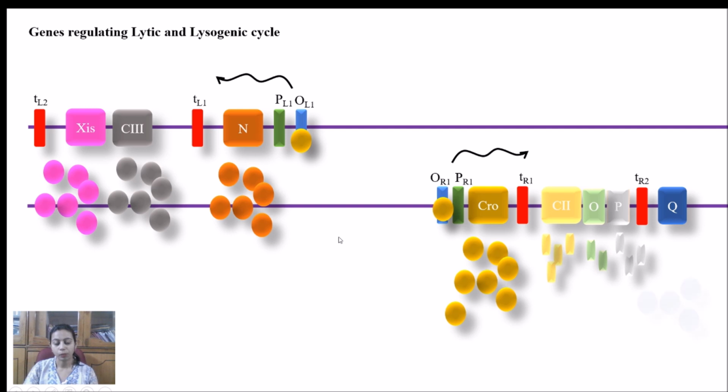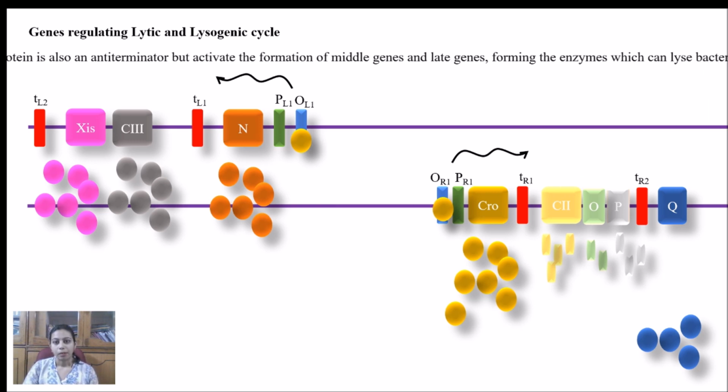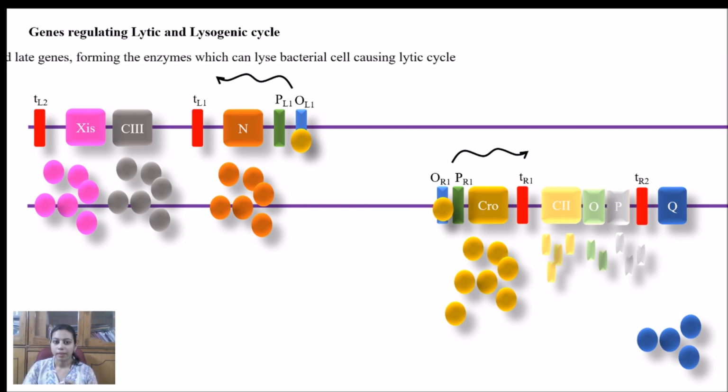Because of this binding, CRO protein will no longer be synthesized, but Q protein will be able to synthesize its product, because Q also acts as an anti-terminator and it activates middle genes and late genes, which help in the formation of other enzymes required for the lysis of the cell wall, and it activates the lytic cycle.